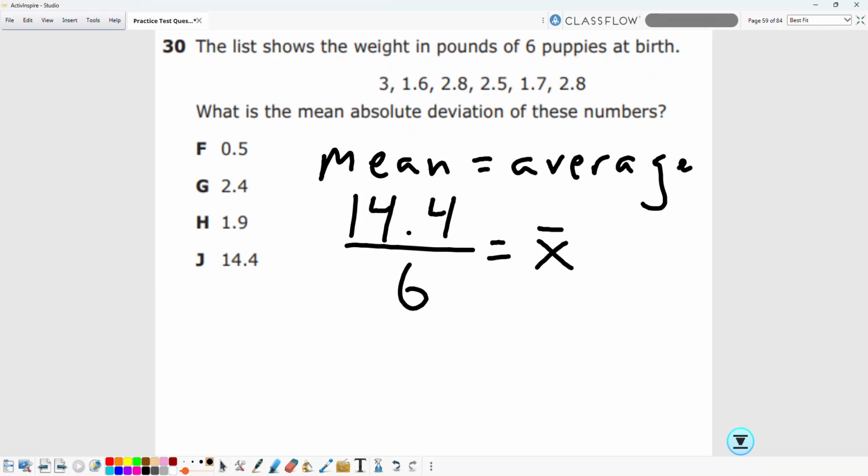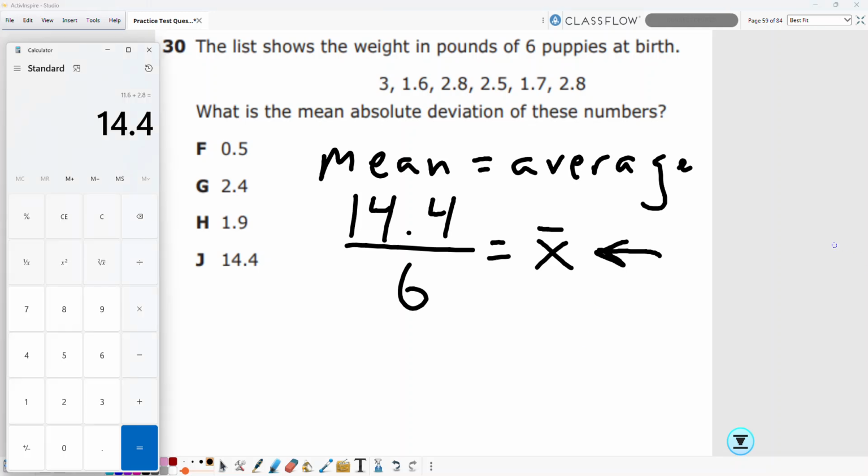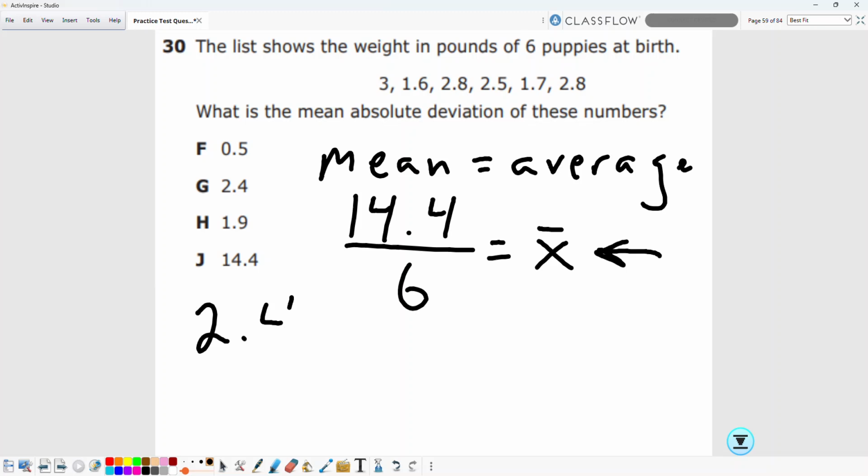This is called X bar. Right here that I'm pointing to with an arrow, that's called X bar. That means mean, which is the average. So if I take 14.4 and then I divide that by 6 items, it's 2.4 per item. So I'm going to write that down. 2.4 per item. And if you'll notice, there is a 2.4.